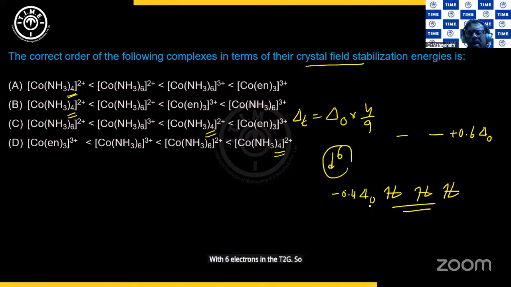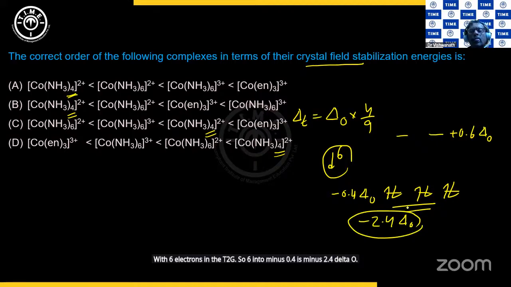So 6 into minus 0.4 is minus 2.4 delta O. Maximum negative means maximum stabilization. So en is the strongest ligand, right? Followed by NH3. And NH3 6 times is better than NH3 4 times, right?